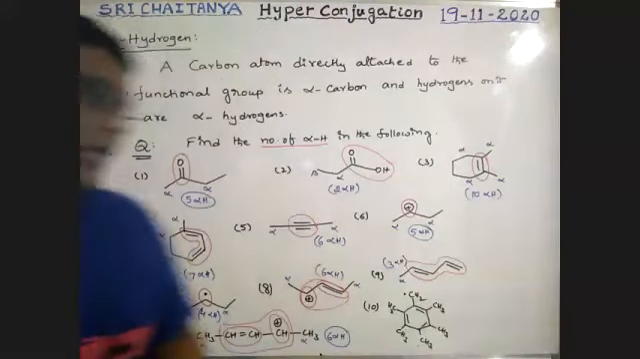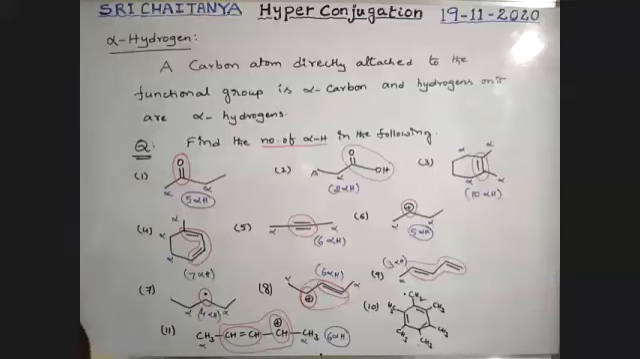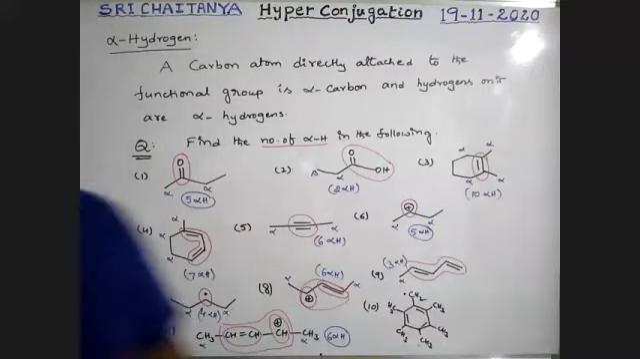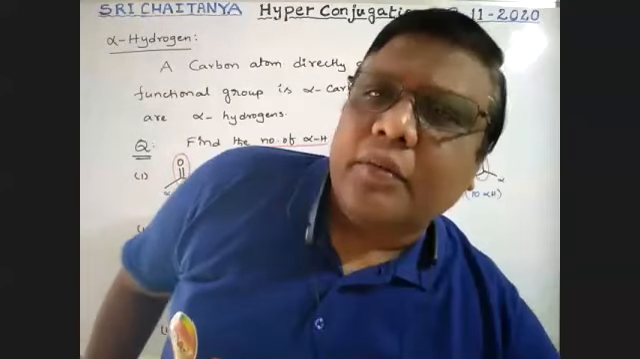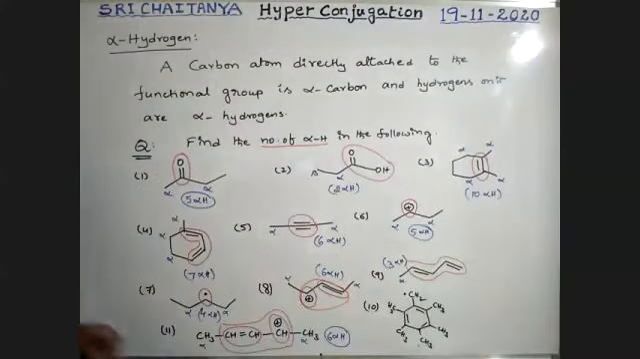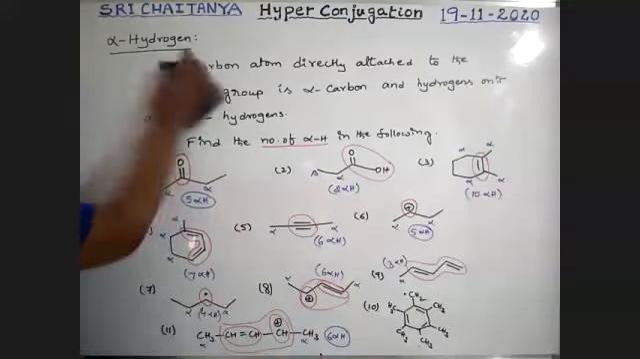Okay. Let us discuss the 10th one. So how do we identify the number of alpha hydrogens there? It is almost similar, but a slight variation is there.